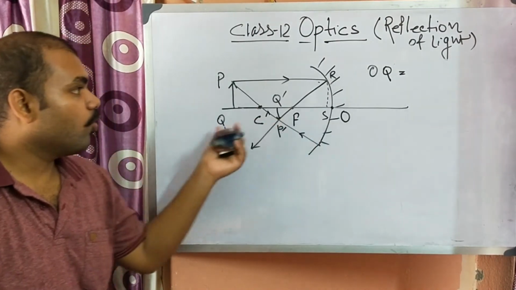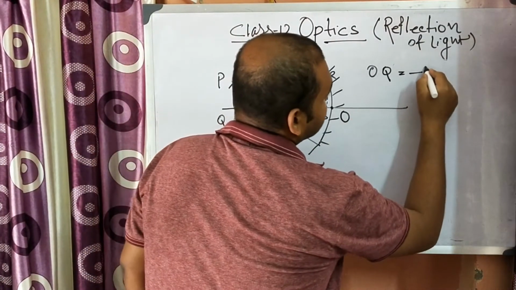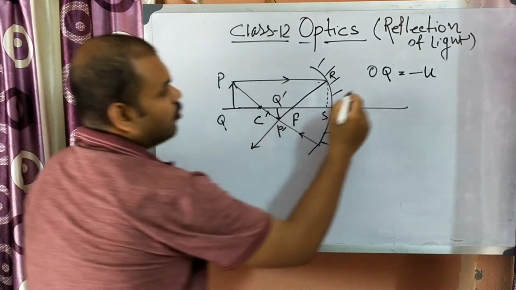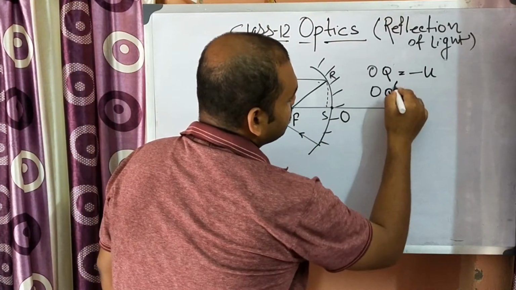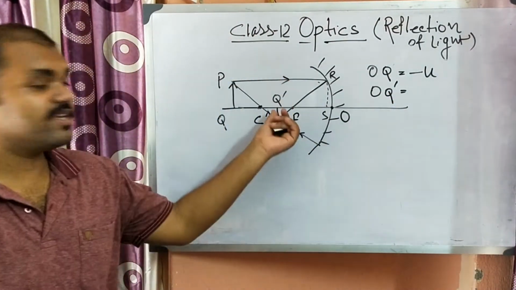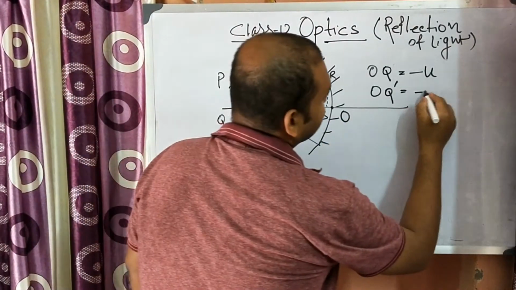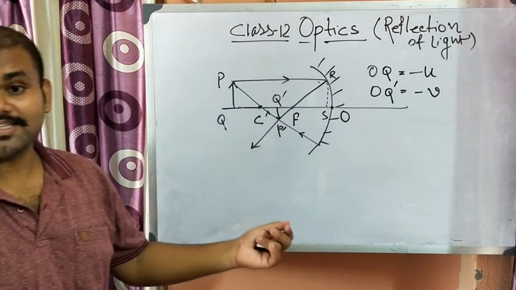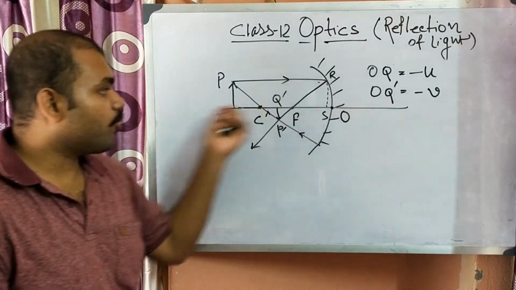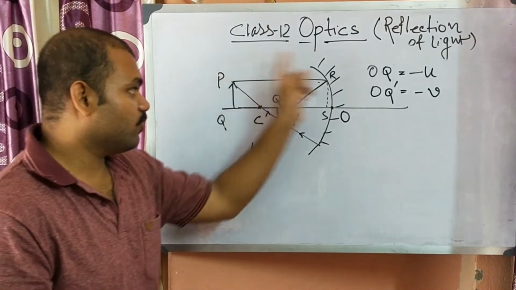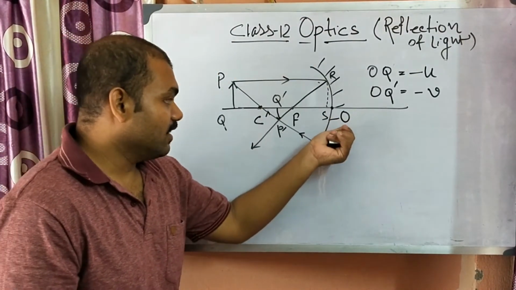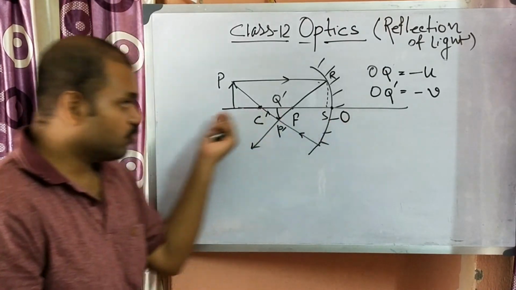So OQ will be minus U. And OQ prime is the image distance, so it will also be minus V. Why is there a minus sign? Because we are going opposite to the direction of the light. Light is going from this side to this side, and we are measuring from the pole to this side.